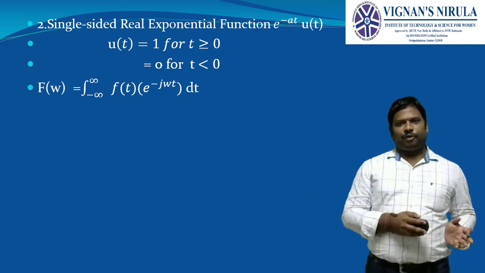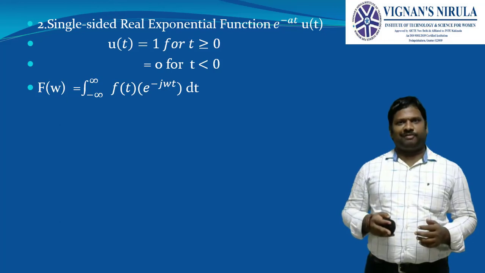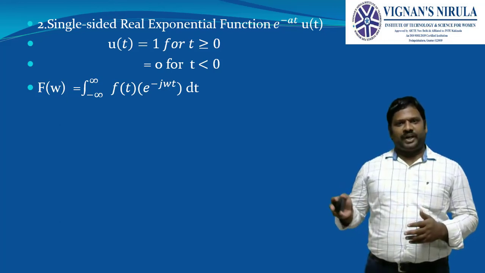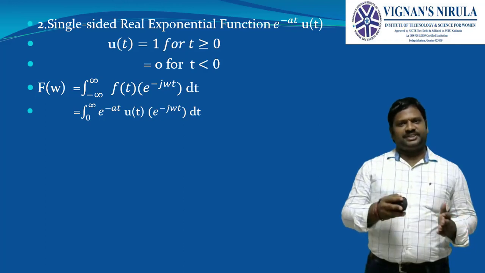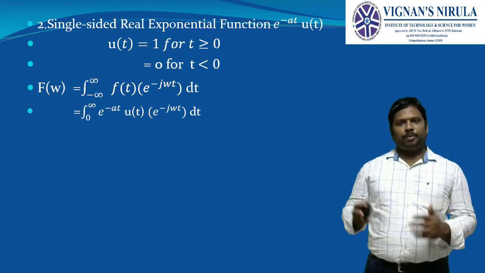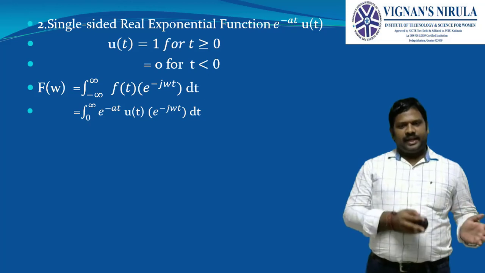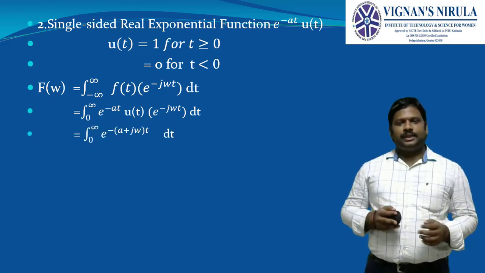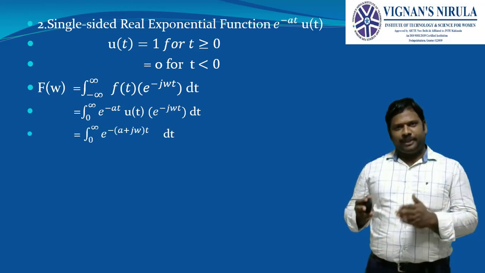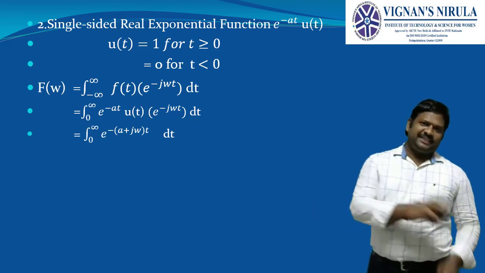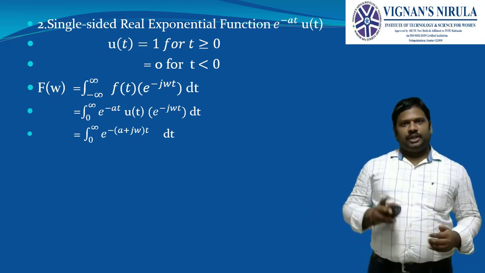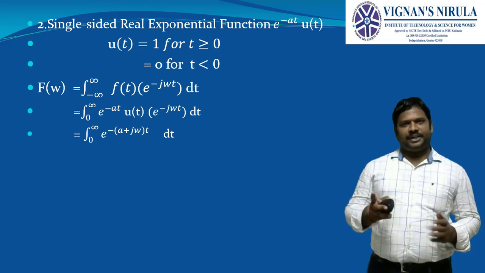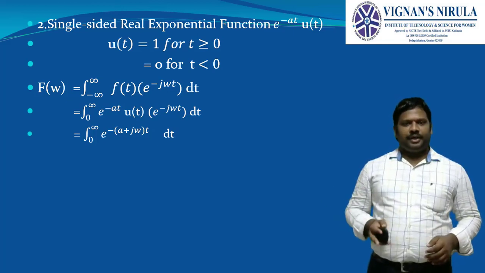While calculating F of omega, the integral from minus infinity to infinity of f of t e power minus j omega t dt, substitute f of t equal to e power minus a t into u of t, into e power minus j omega t dt. Then, as u of t has limits from 0 to infinity, the integration will also have limits from 0 to infinity: the integral from 0 to infinity of e power minus of (a plus j omega) t dt.